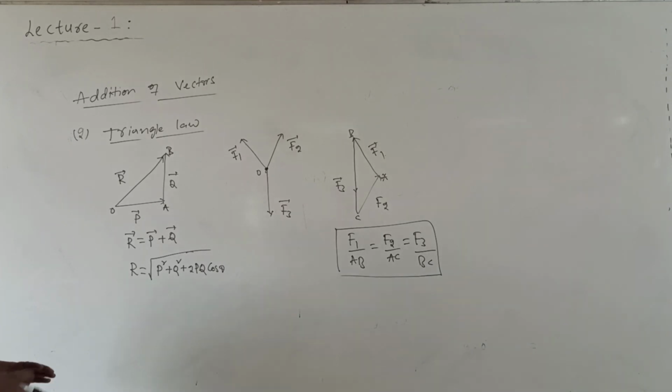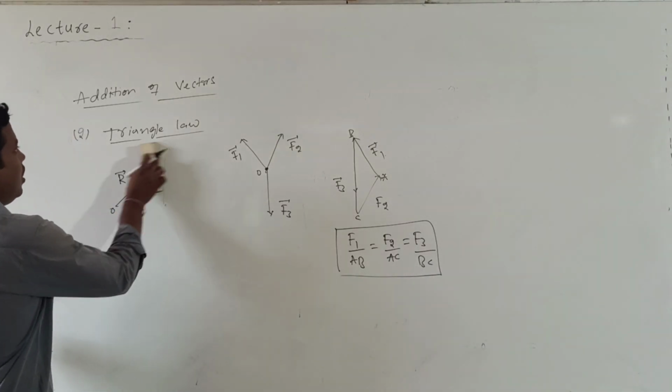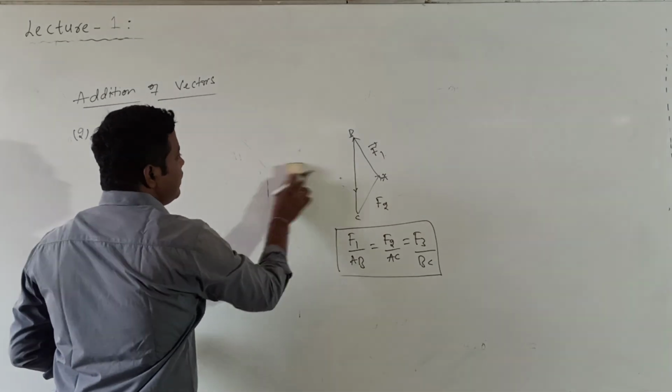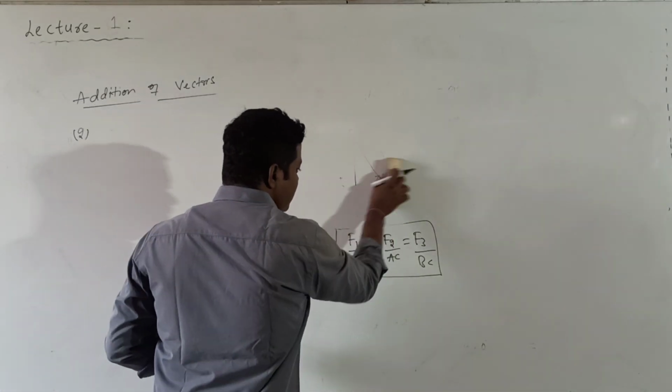After completion of this, the next one is, what is the polygon law of vector addition?